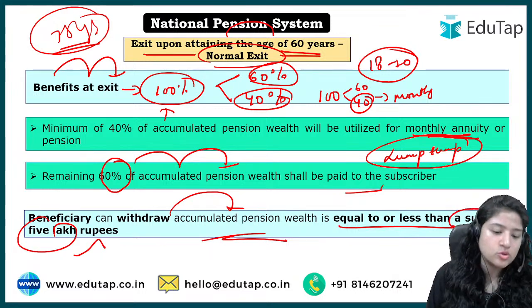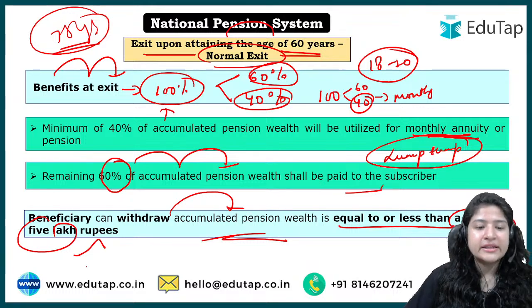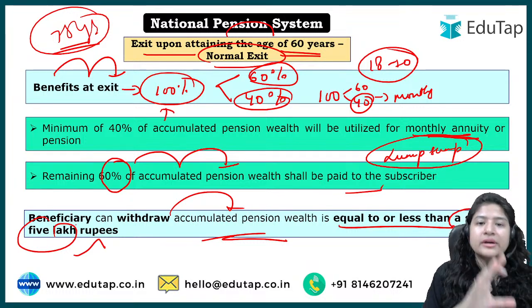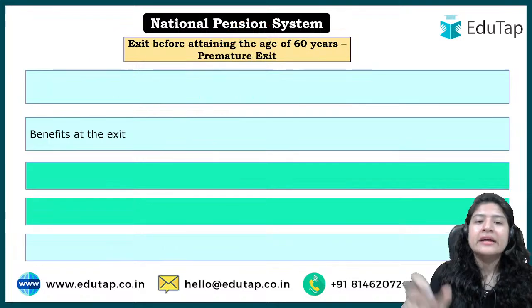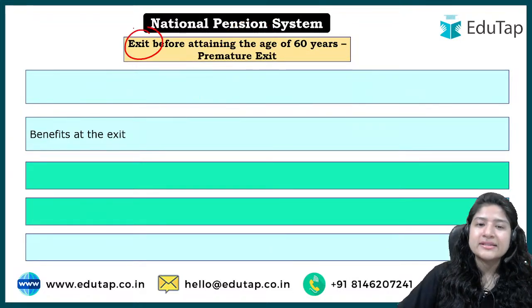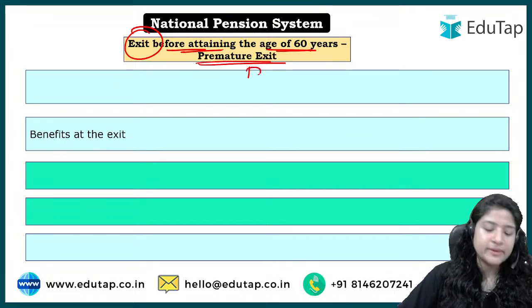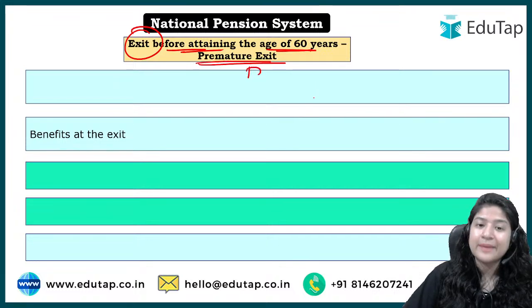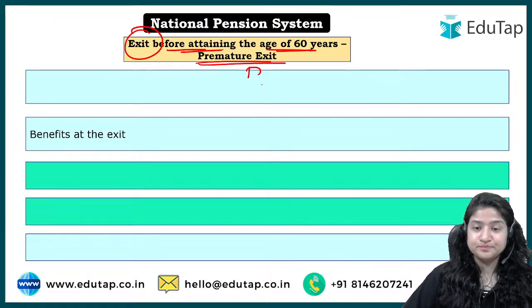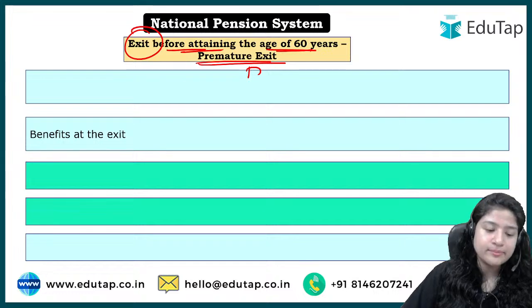ठीक है, I hope there is no confusion as of now. ठीक है, initially ये आपका जो criteria है, that is for the normal exit. Now another reason can be you are exiting before attaining the age of 60 years, which is known as premature exit. ठीक है, अब दूसरा केस क्या है? Premature exit का means you are exiting this particular scheme before 60 years.